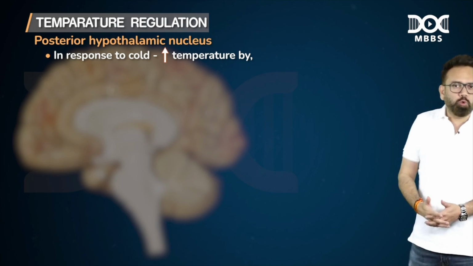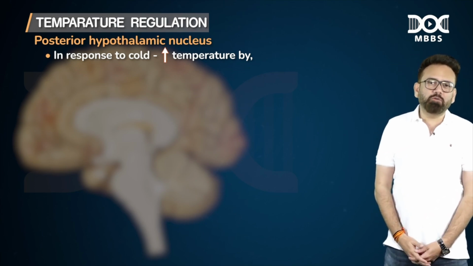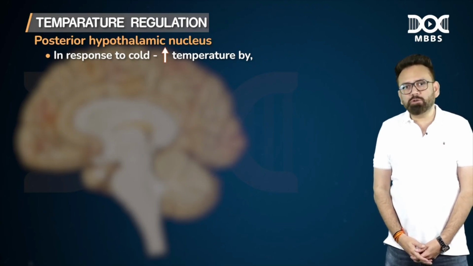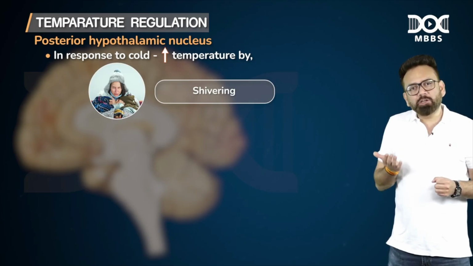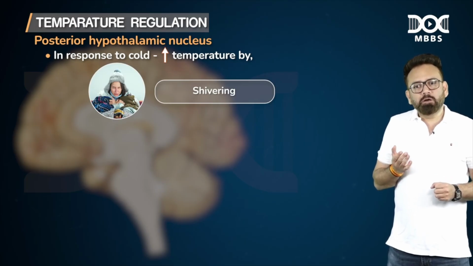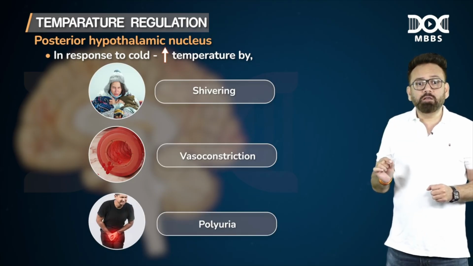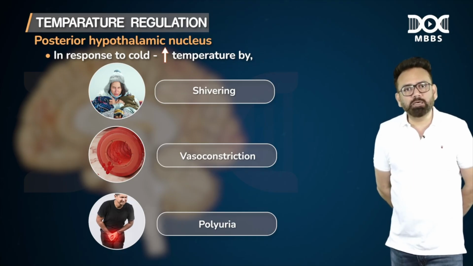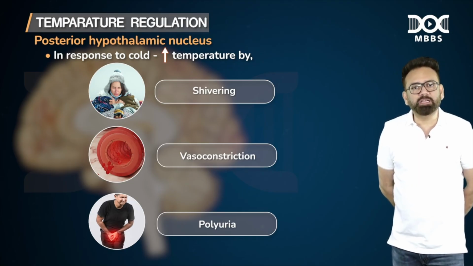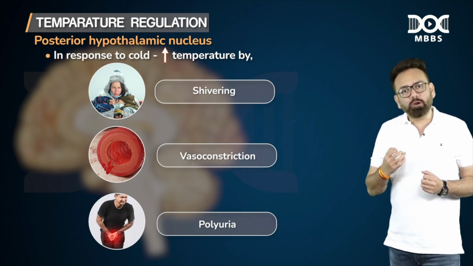So what do you do in cold temperature? If there is -10 degree or even 0 degree, what is the response? You start shivering. By shivering, muscle contraction will increase the temperature, along with vasoconstriction and polyuria. So what is the response to cold by the hypothalamus, by the posterior hypothalamic nucleus? It is shivering, vasoconstriction and polyuria.